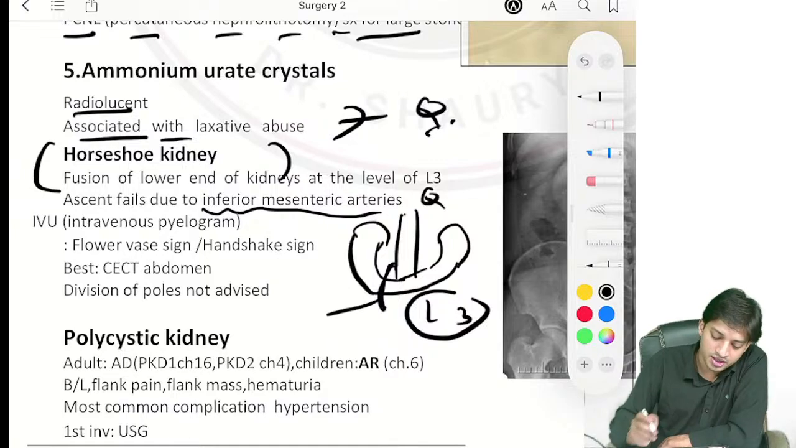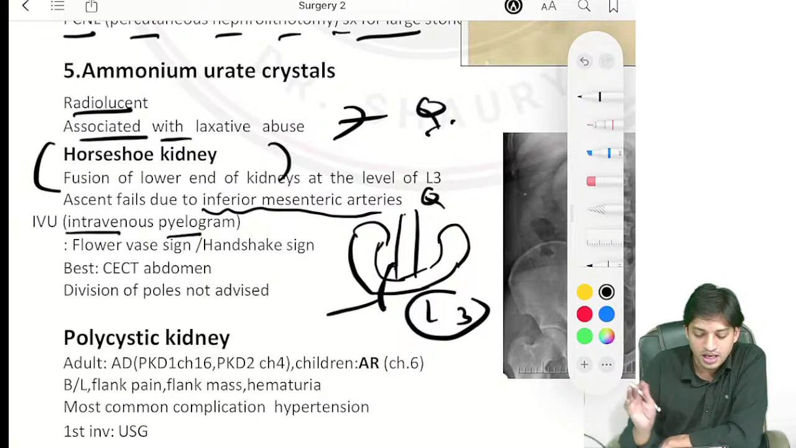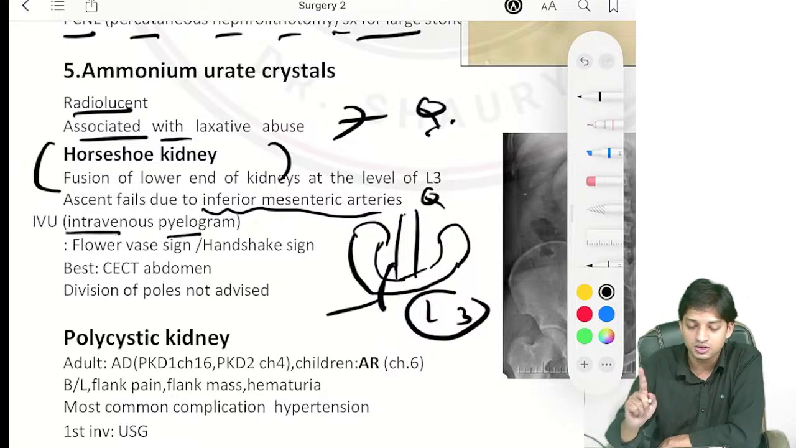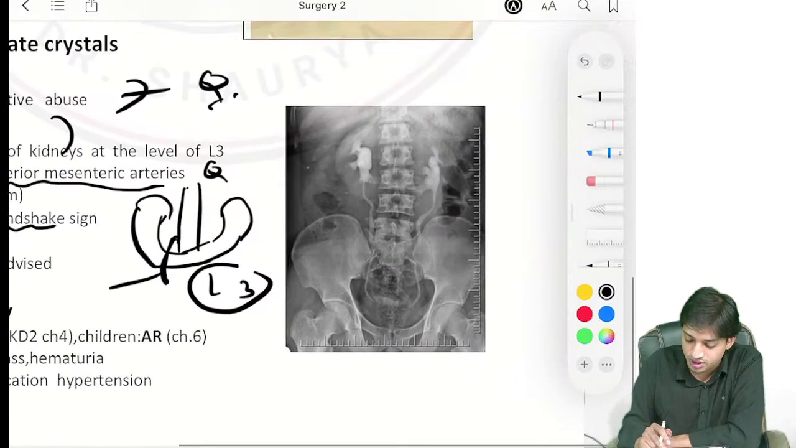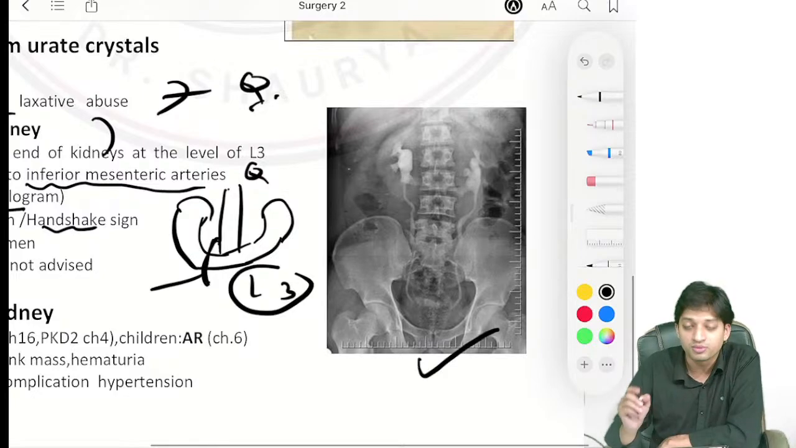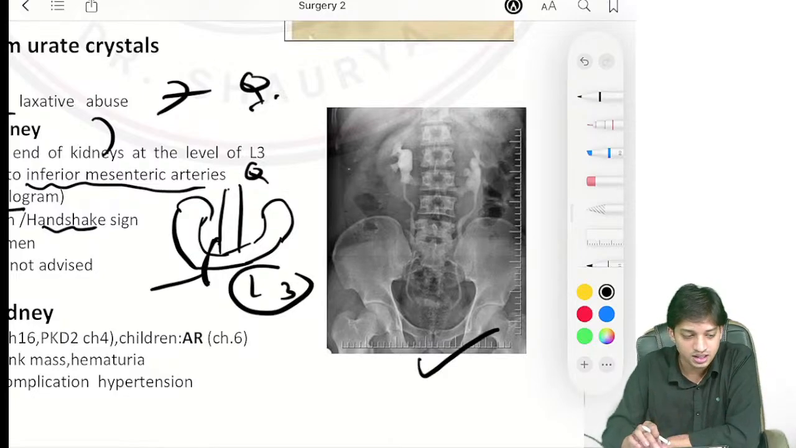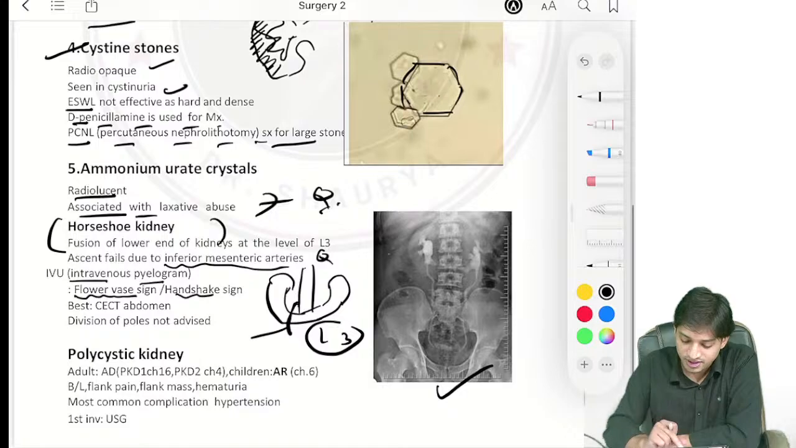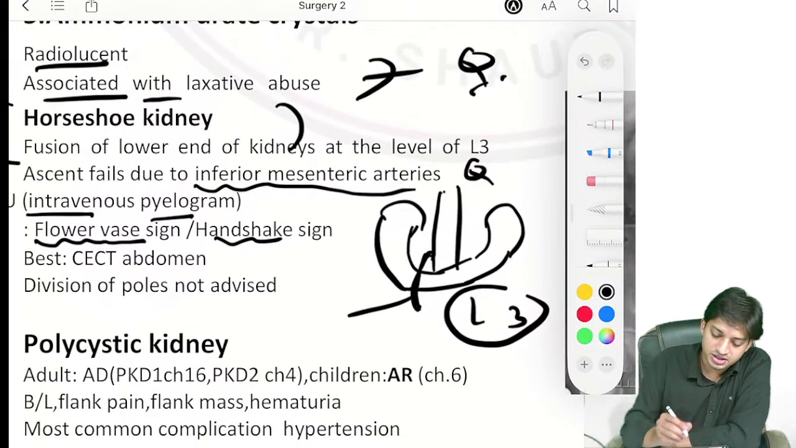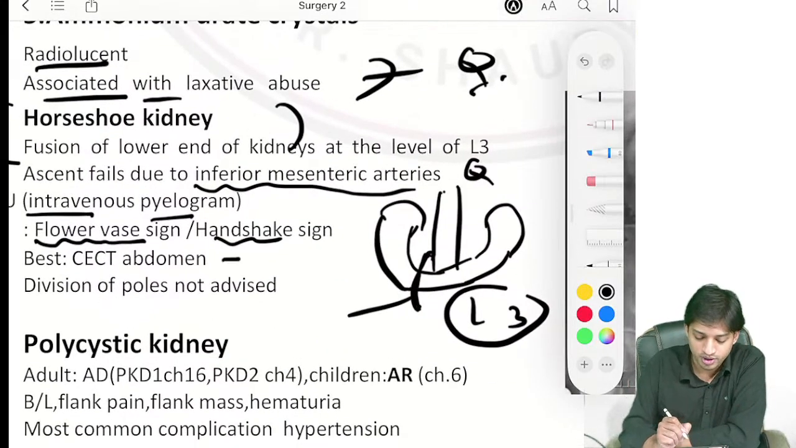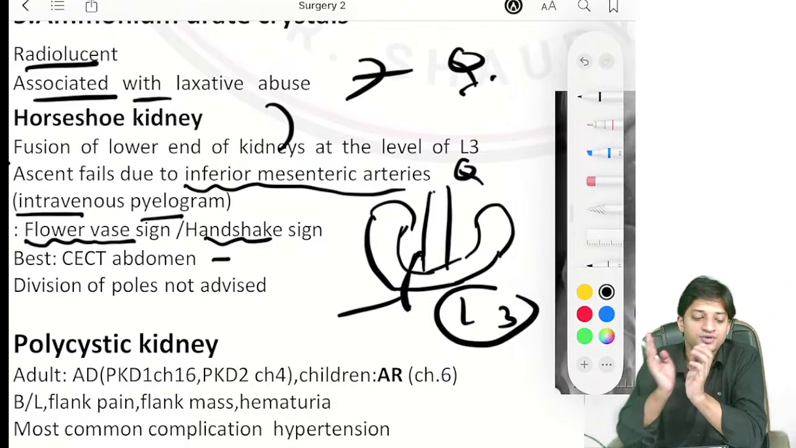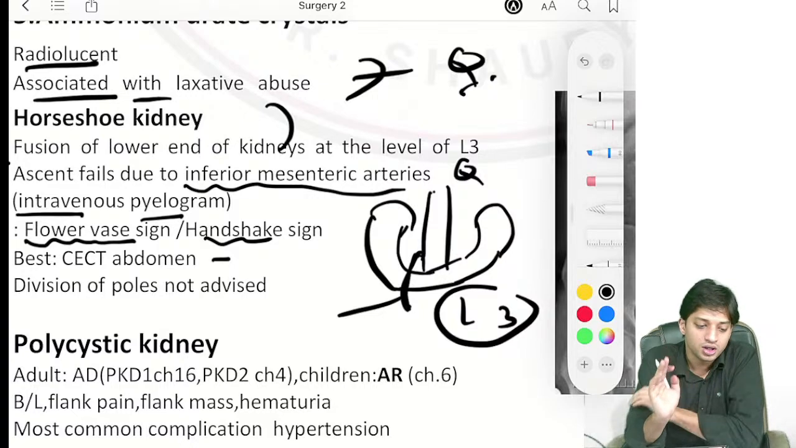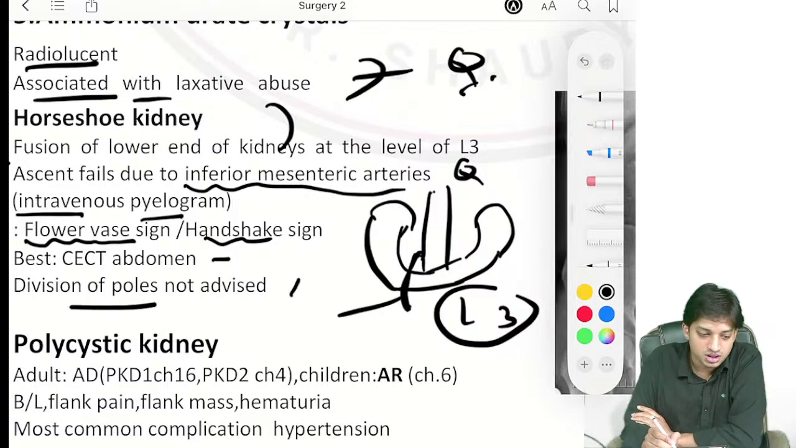Now come here, intravenous pyelogram. What will you see? A very classical question point they have given: flower vase sign or handshake sign. You can look here in the image. From the radiology portion we have covered it, flower vase sign. And the best investigation here is CECT abdomen. Now, in horseshoe kidney, they will ask you whether division of poles is advised or not. You just have to answer: division of poles is not advised.